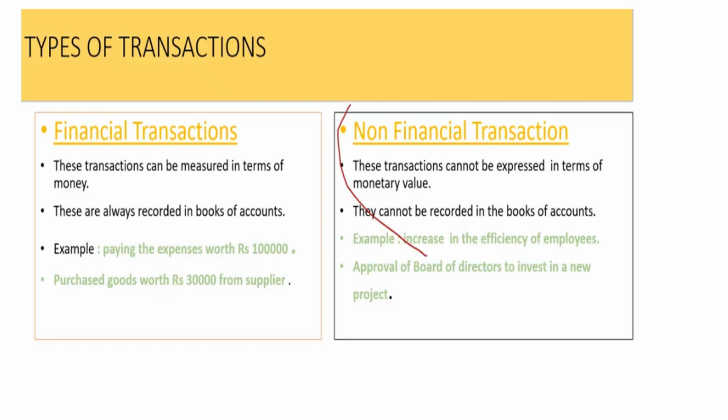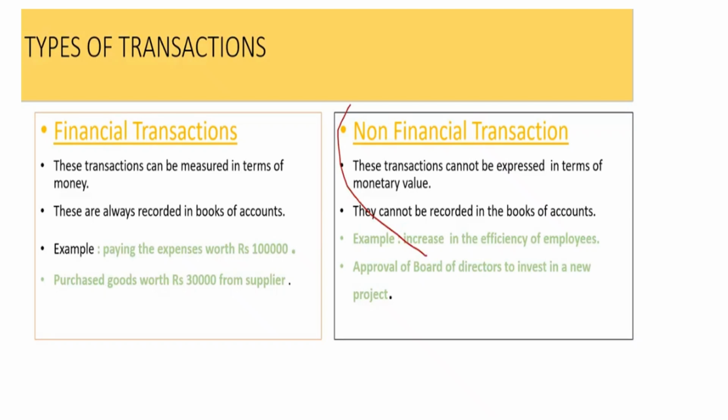Suppose, for example, आग लग गई, fire लग गई, ठीक है? But you don't know how much of the goods got lost. You don't know the value of the goods. You cannot write it in the books of accounts. If you write "fire occurred in business," that is not sufficient. If you want to write it in the books of accounts, you have to know the value of the items which got destroyed. Okay, so that means a non-financial transaction is an increase in the efficiency of the employees.